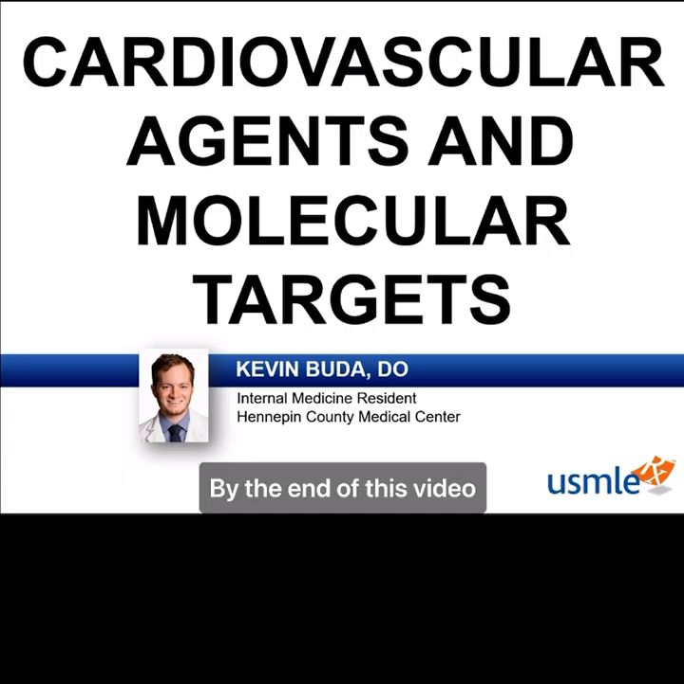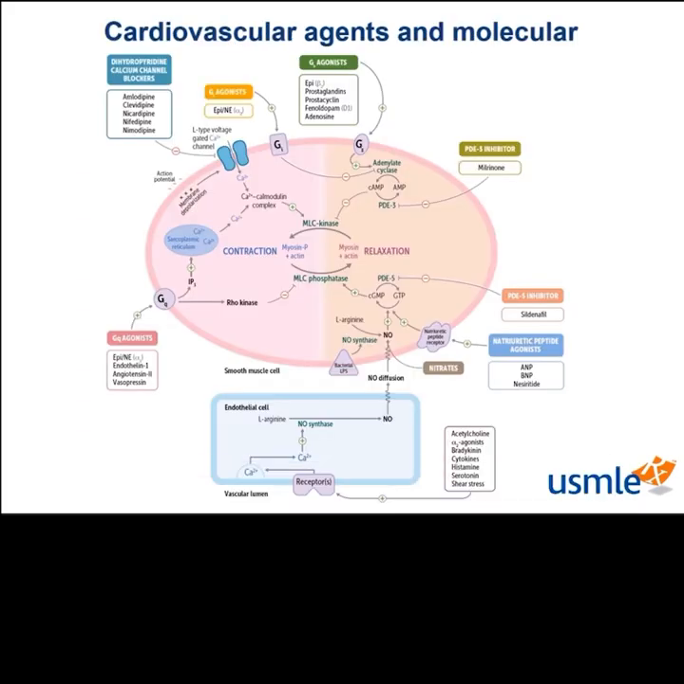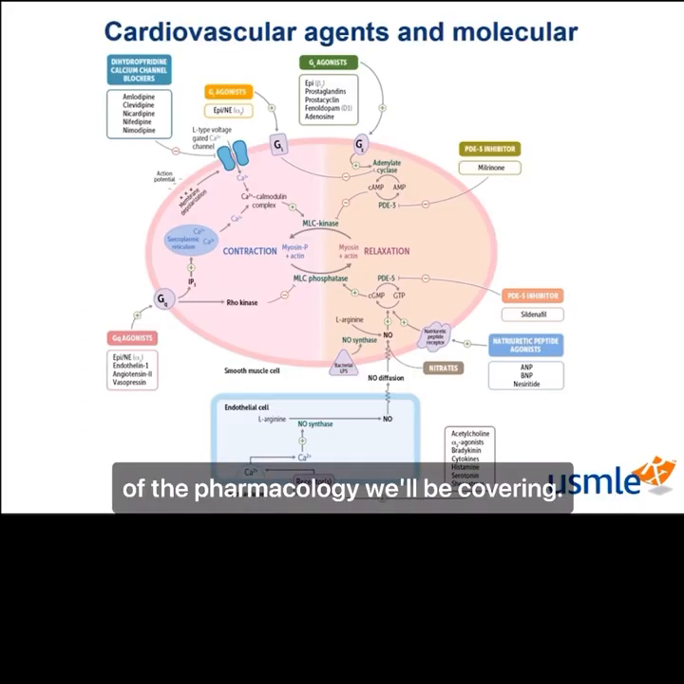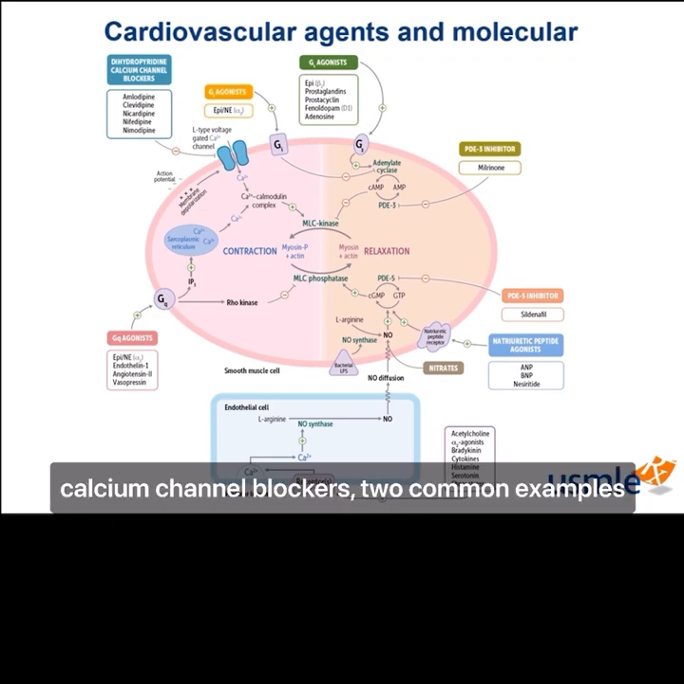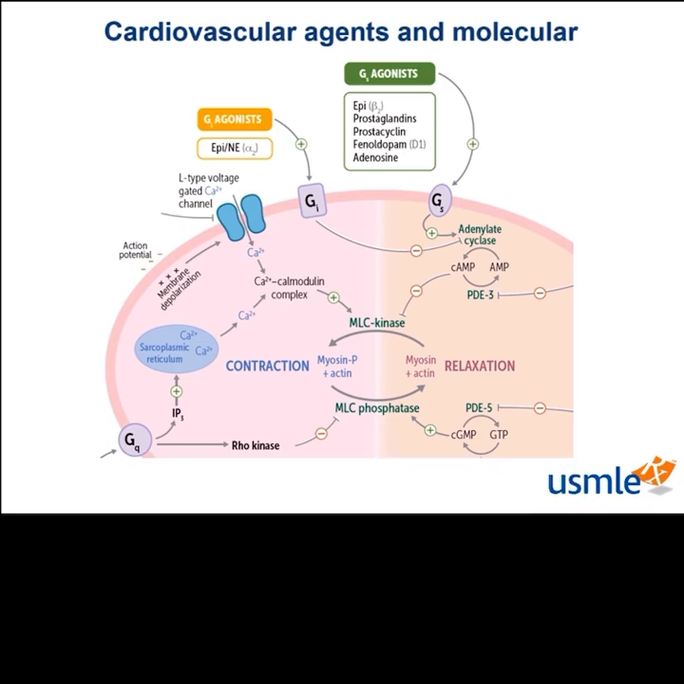By the end of this video, you should be able to summarize the mechanism of several major classes of cardiovascular drugs. Alright, so here is all of the pharmacology we'll be covering. Let's start with the dihydropyridine calcium channel blockers, two common examples of which would be amlodipine and nifedipine. So before we cover the pharmacology, let's review the normal physiology.